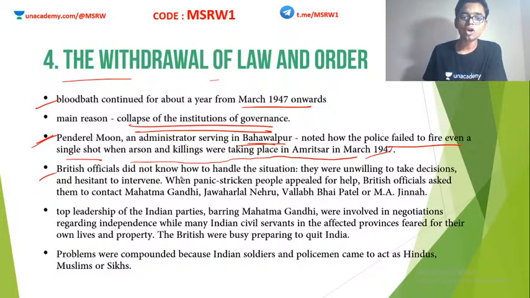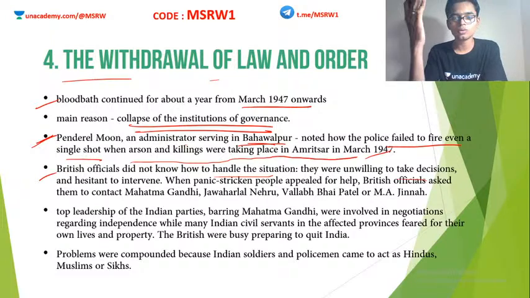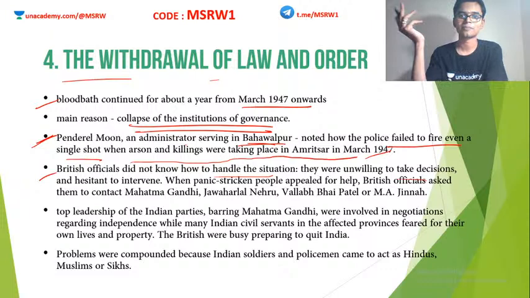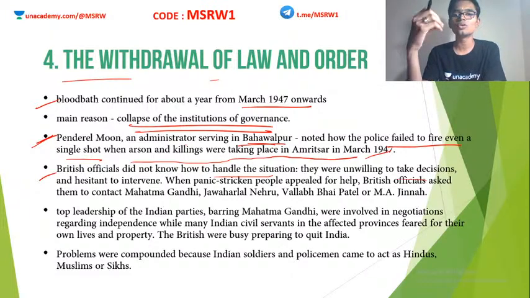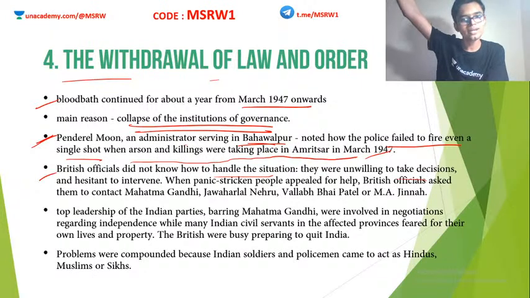British officials did not know how to handle the situation. They were unwilling to take decisions. Whenever panic-stricken people came to the British and asked for help to stop this violence, the Britishers directed them to go and ask help of Mahatma Gandhi or Nehru or Jinnah. Because the Britishers did not want to be involved in any of these things. Basically, they did not know what to do in this situation. So they referred these people to Indian leaders, Gandhiji, Nehru, Jinnah, etc.